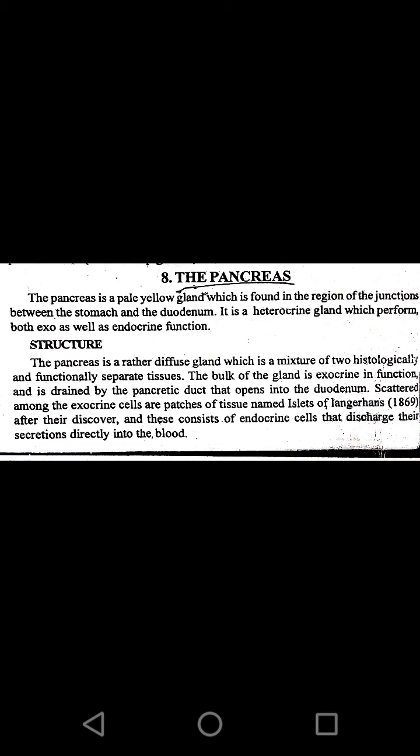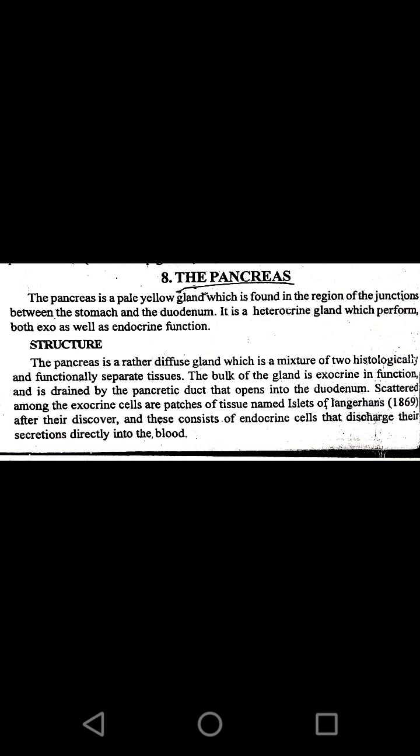Then what are the different glands we study under these endocrines? Those are pineal gland, pituitary gland, pancreas, ovaries, testes, thyroid, parathyroid, hypothalamus, adrenal glands. So these are all glands that come under the endocrine part.